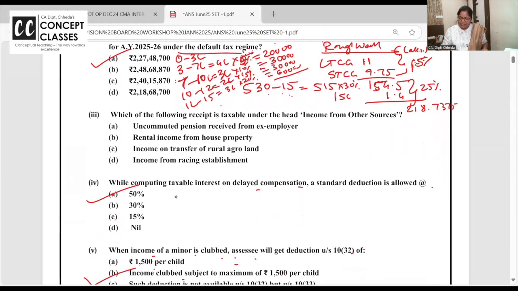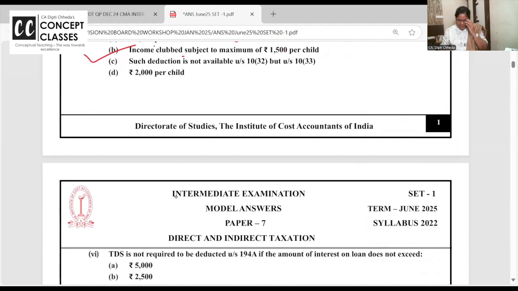Next one is easy, which is taxable under income from other sources. Uncommuted rental income, income from racing, horse races and all is taxable as income from other sources. Easy. Hope the discussion is helpful to you.